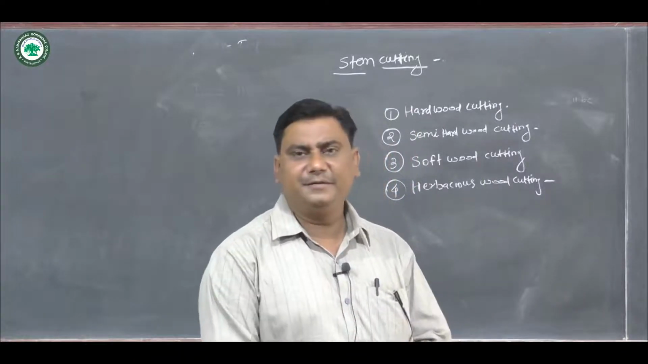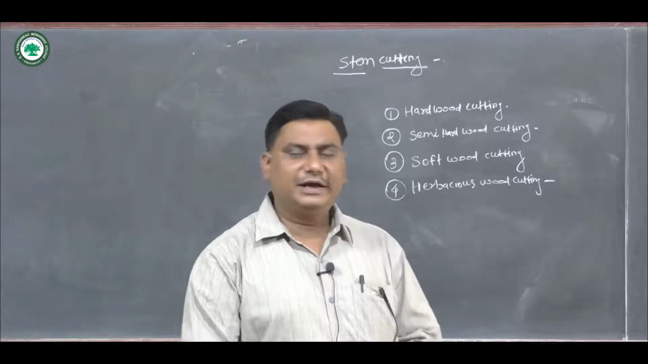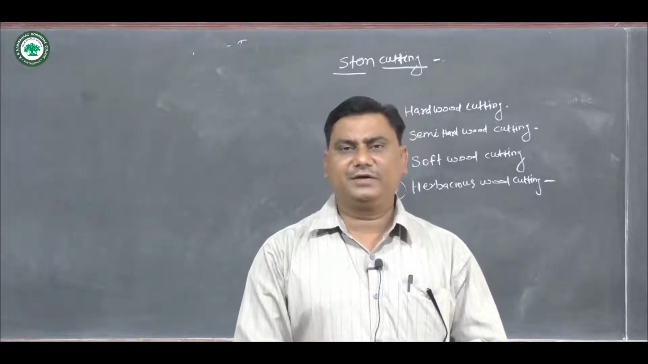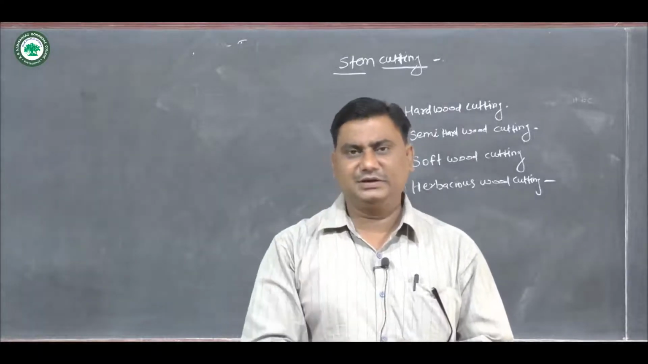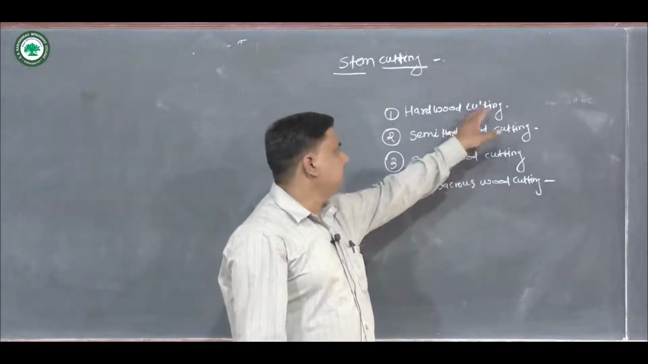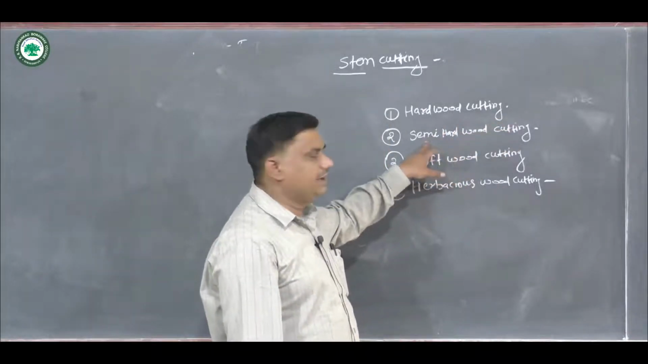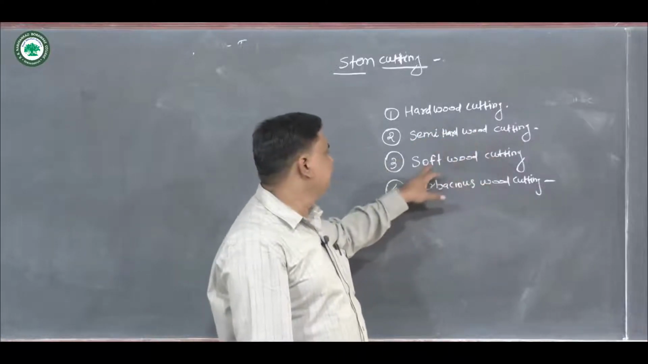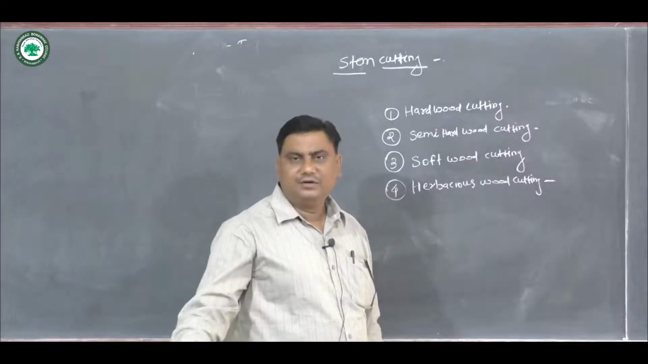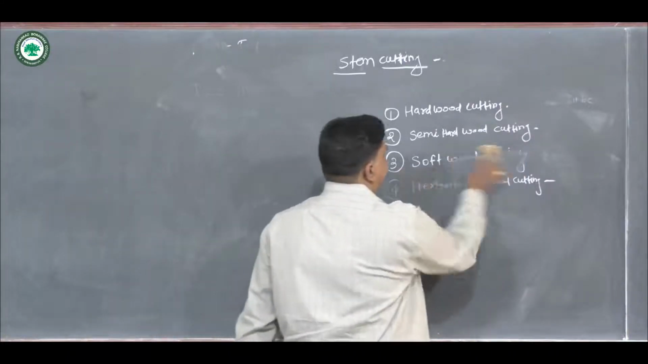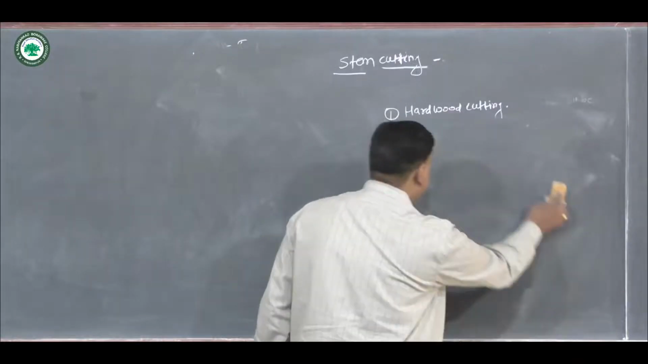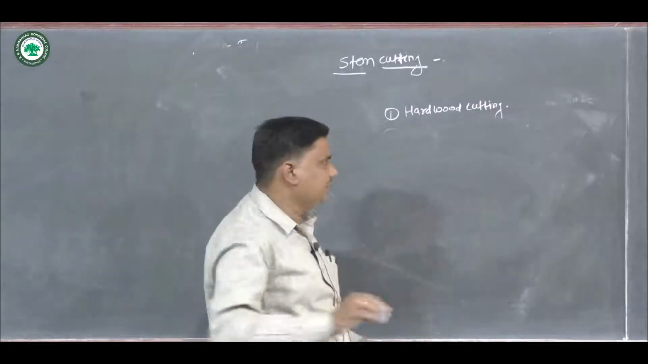Only in stem cutting there are four types. Then again there is root cutting, and leaf cutting is a different one. Only in stem cutting there are four types: hardwood cutting, semi hardwood cutting, softwood cutting, and herbaceous cutting. Okay, we shall see one by one. First of all, the hardwood cutting.